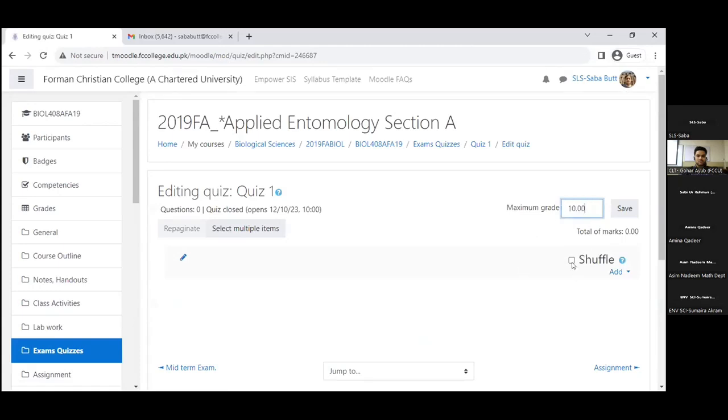Do you want to shuffle between the questions? I'll check it. If I do not check, all the students will see the questions in the same sequence. But if I shuffle, then the questions will be shuffled.